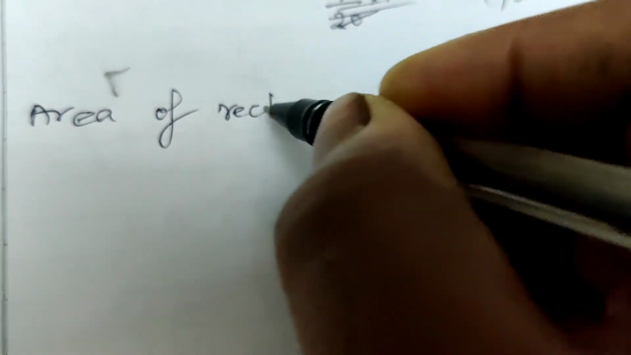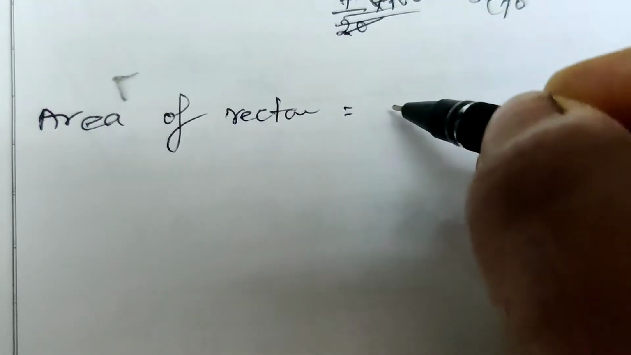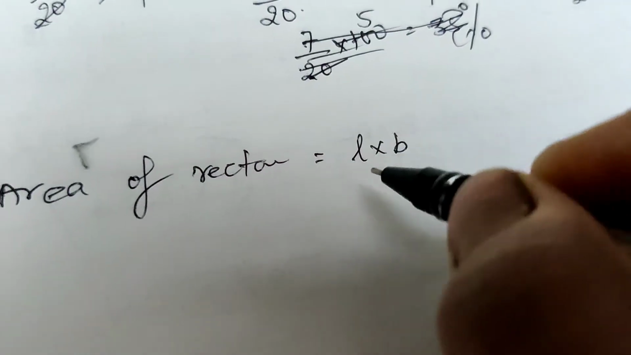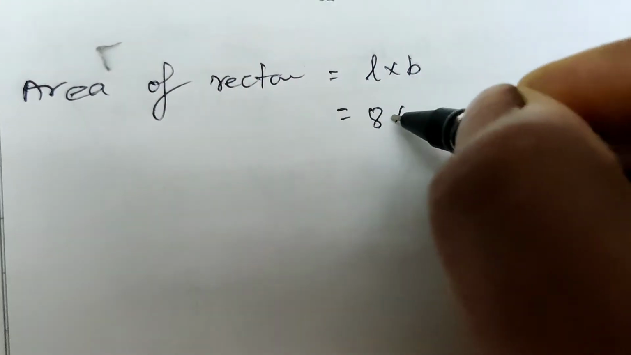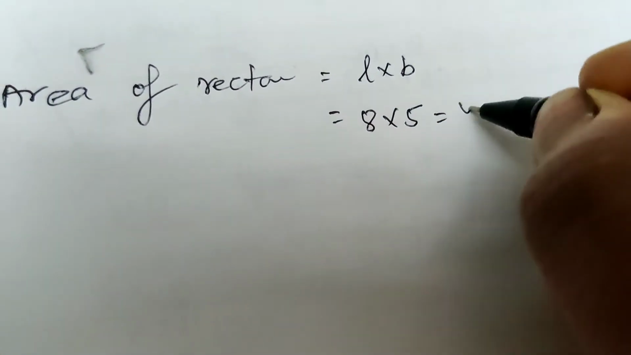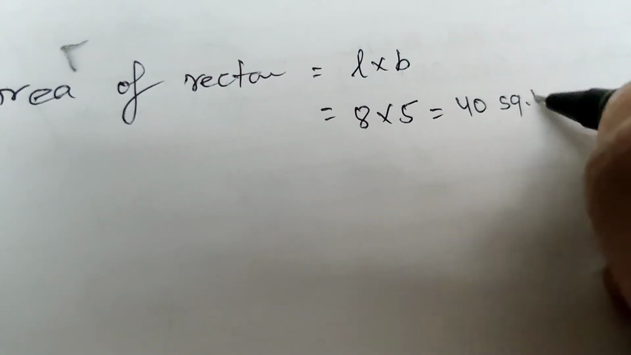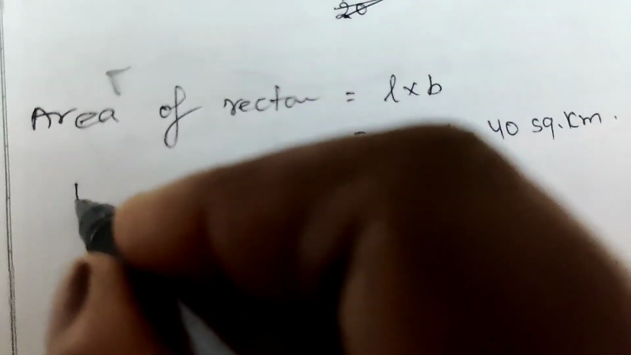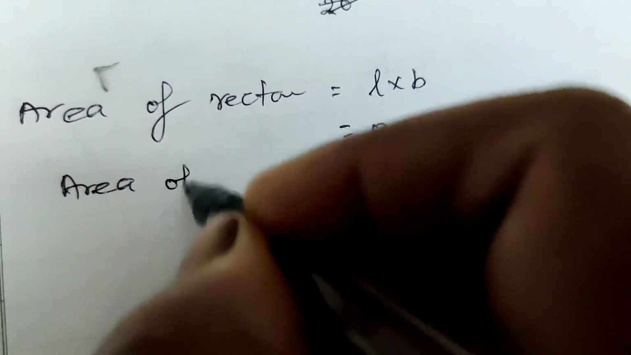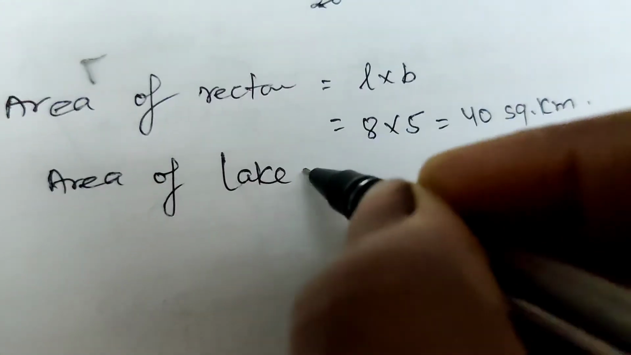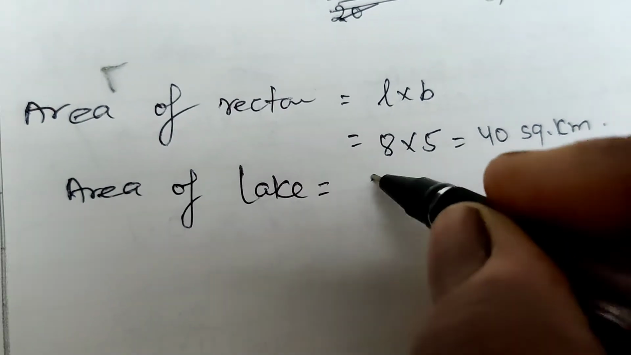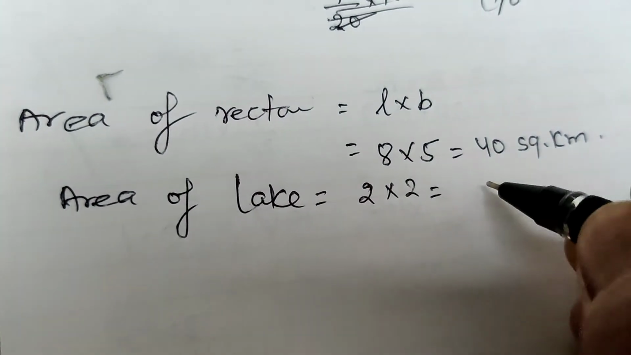First, find the area of all. Area of rectangular plot, L into B. Area of rectangle L into B means 8 into 5, 40 square kilometer. And area of lake, L into B means 2 into 2, 4 square kilometer.